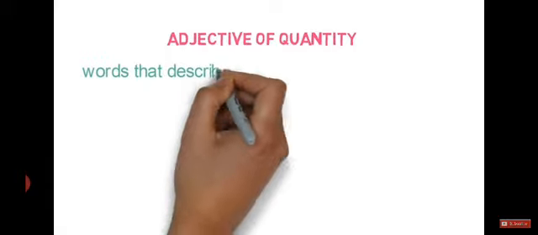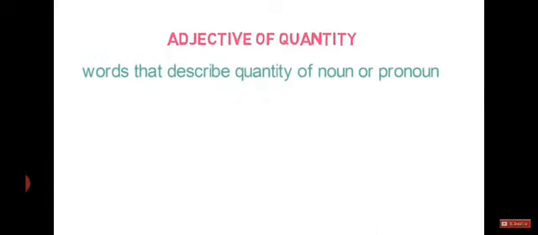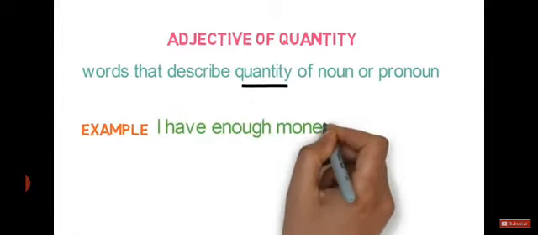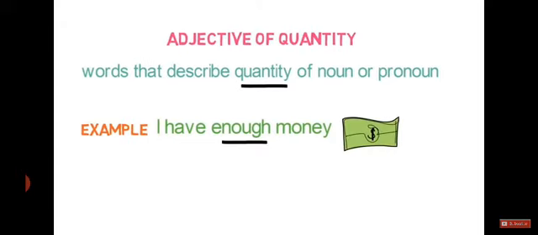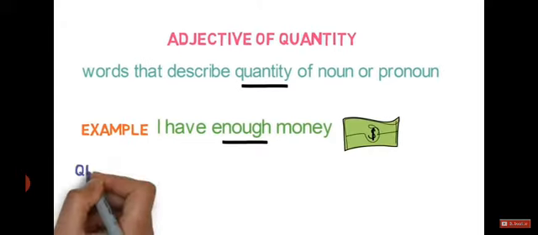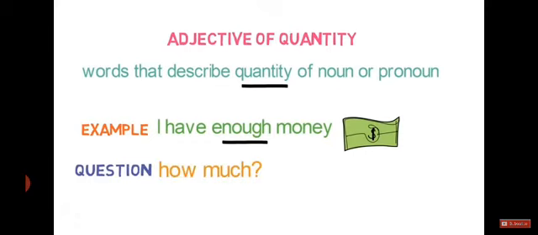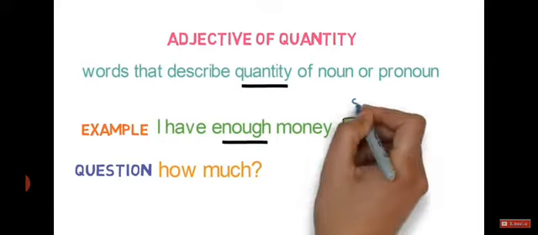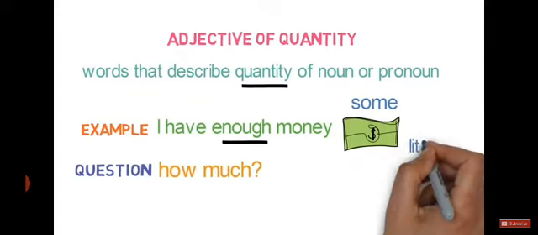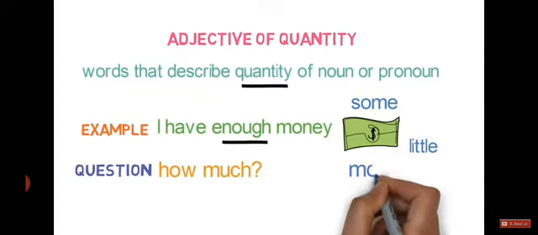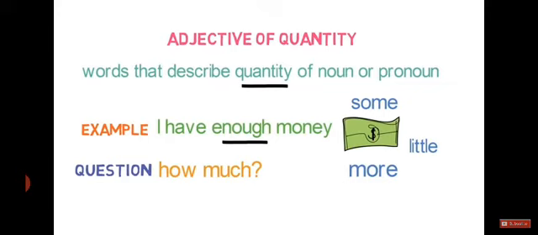Adjective of quantity. They are the words that describe the quantity of nouns or pronouns. Please note the word quantity. Example, I have enough money. Here, enough describes the quantity of money I have. The question they generally answer is how much in any sentence. Some more examples of them are: I have some money. I have a very little amount of money. I have more money. So remember, they define the quantity of the noun, not the exact amount. Now let's look into the next type.